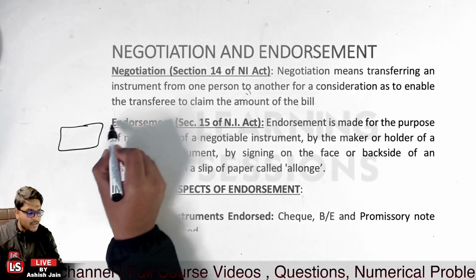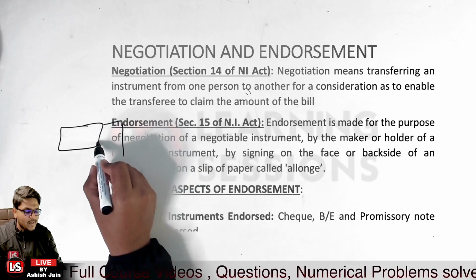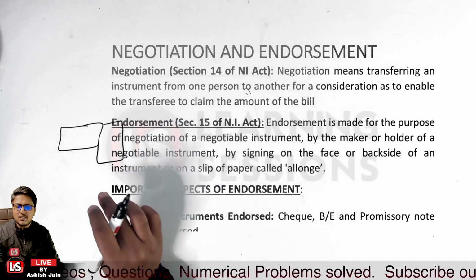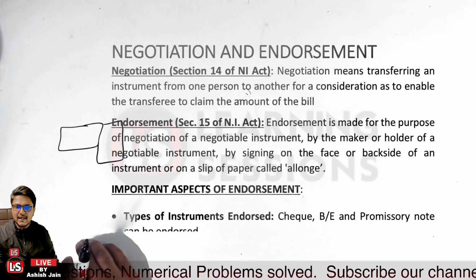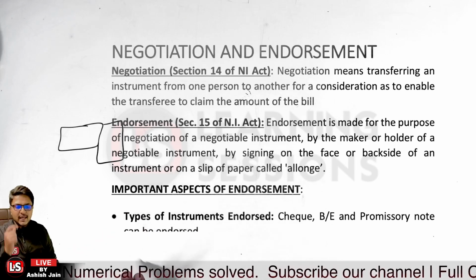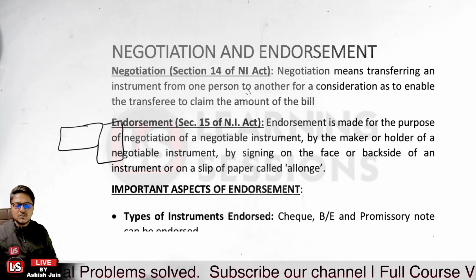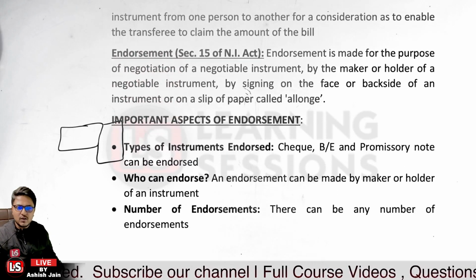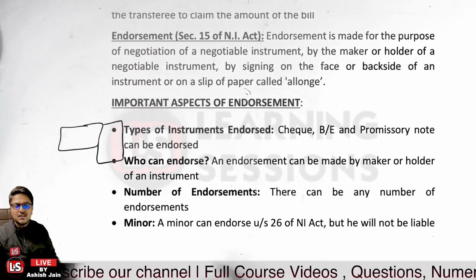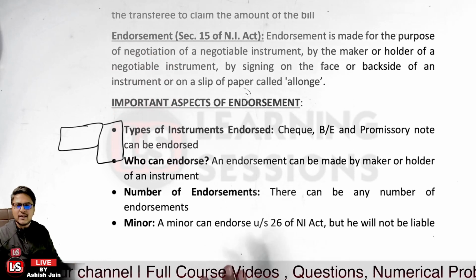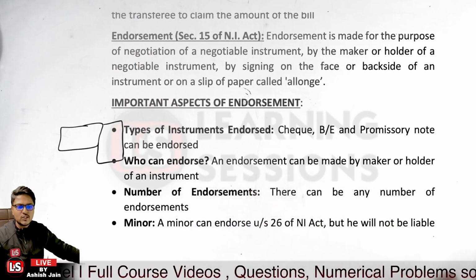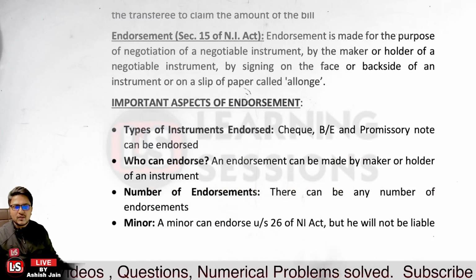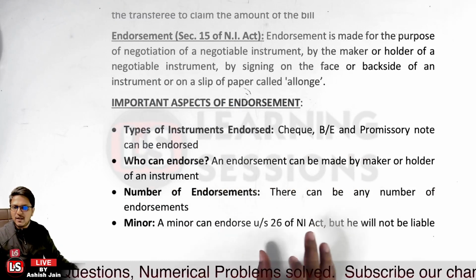If there is no space and an extra paper is attached to the instrument for endorsement purposes, that paper is called the allonge. Further, the instruments which can be endorsed are cheque, bill of exchange, and promissory note. Who can endorse? The maker or the holder of the instrument can endorse it. There can be any number of endorsements. There is no limit related to it.